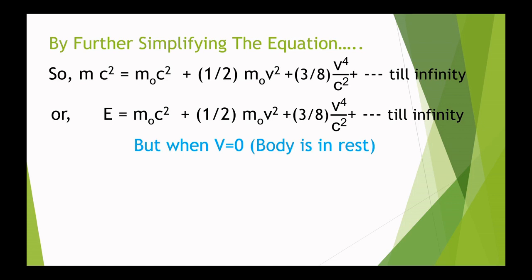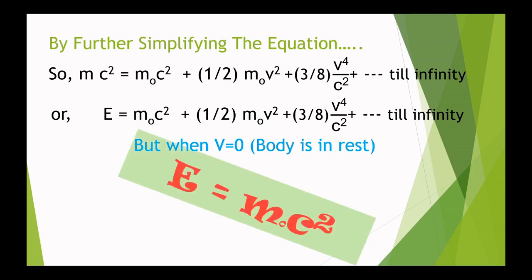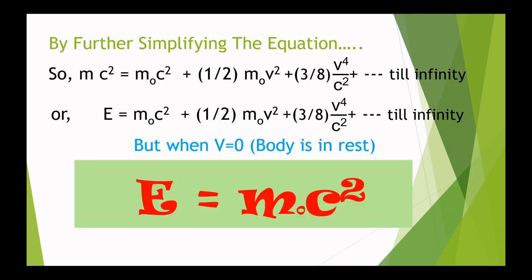And now if we put v equals 0, that is, if the body is not moving and is at rest, what we get here is E equals m naught c square, and that was the proof which we wanted to get. You can see I haven't used any fancy mathematics. With simple mathematics you can prove E equals m naught c square, where m naught is the rest mass, so energy equals rest mass multiplied by the square of the speed of light.